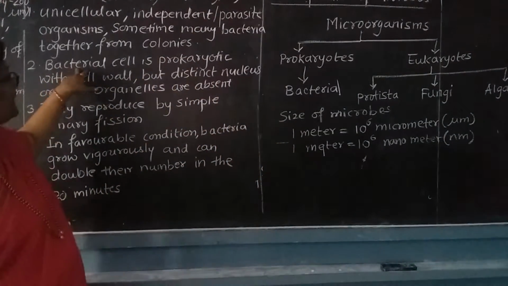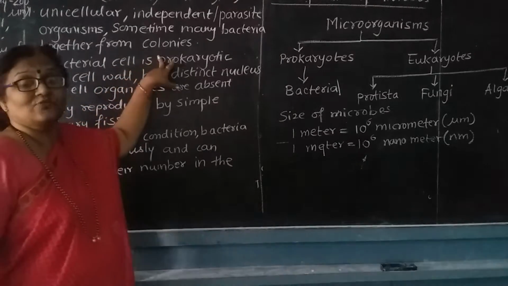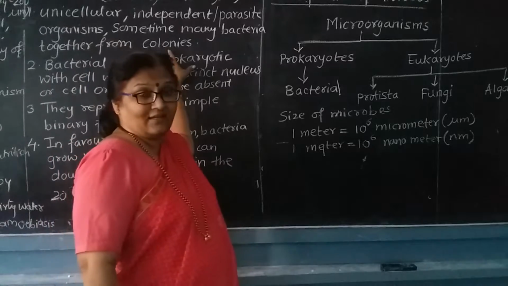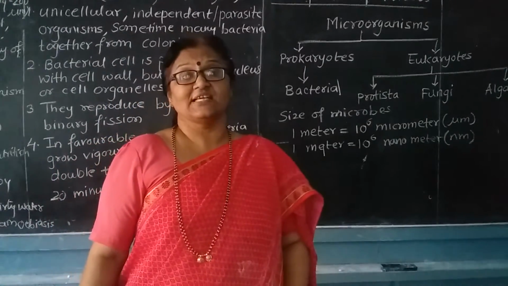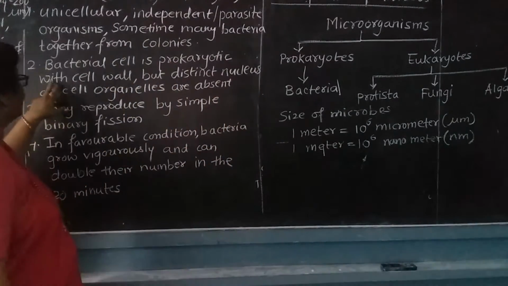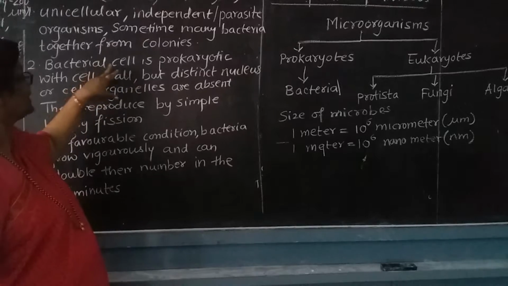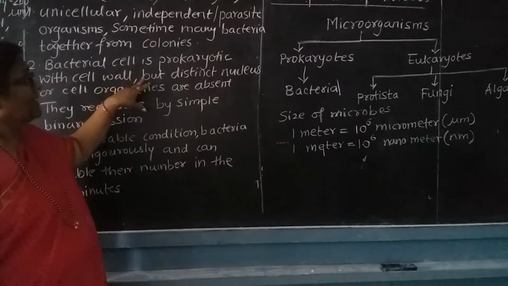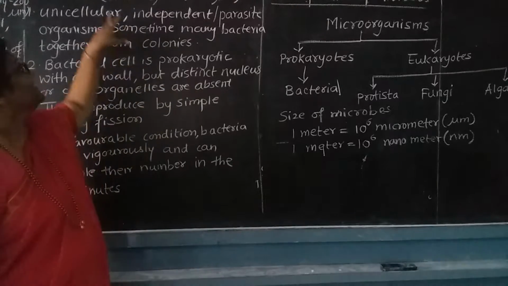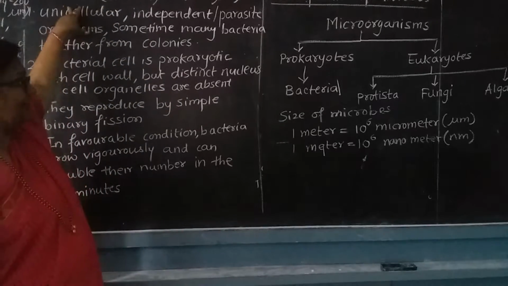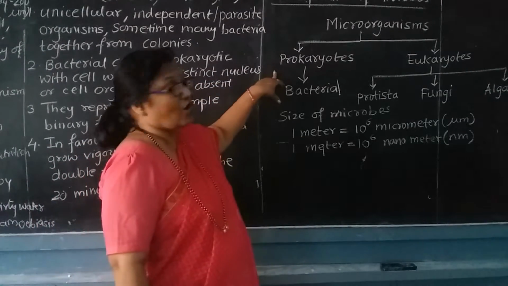Next, the bacterial cell is prokaryotic. Prokaryotic means the cell has no nucleus. The bacterial cell has a cell wall, but a distinct nucleus or cell organelles are absent in the case of bacteria, as it is nothing but a prokaryotic organism.